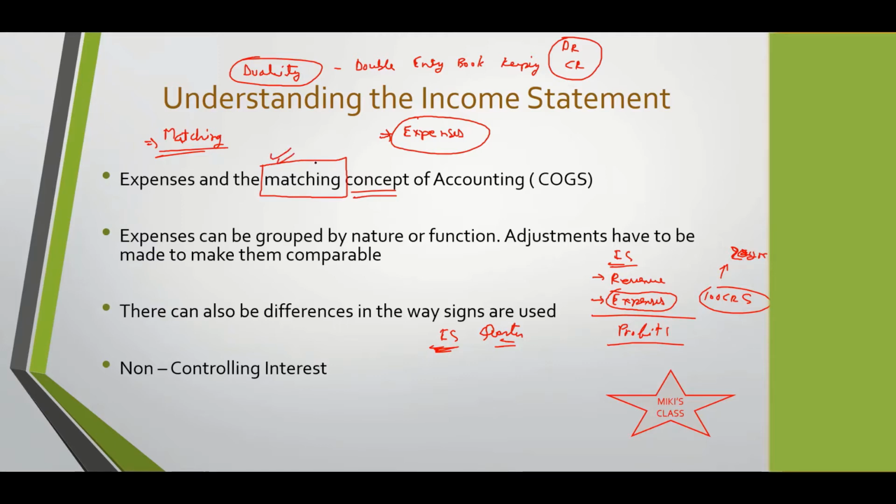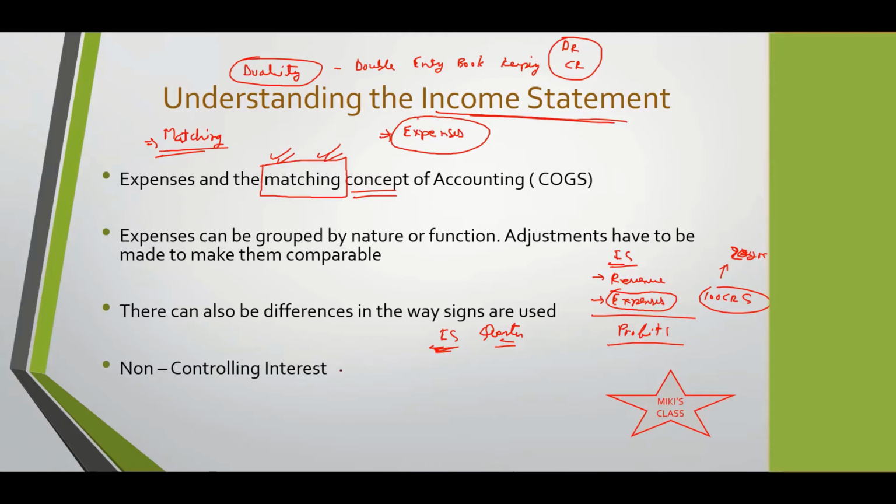We'll only consider that part of the expenses which are made for getting the revenue. Why are we spending? We are spending to get the revenue. Doing just to get the revenue for this period for which we are making the income statement is what is to be considered. That is the whole concept of matching. It is very important, especially for the income statement.